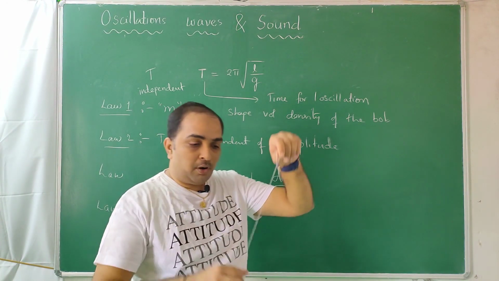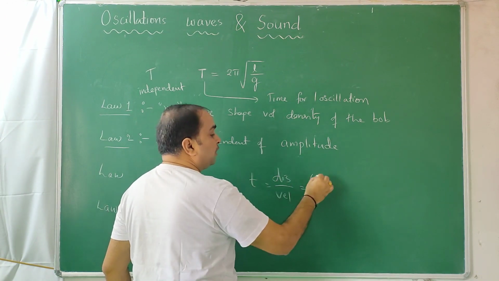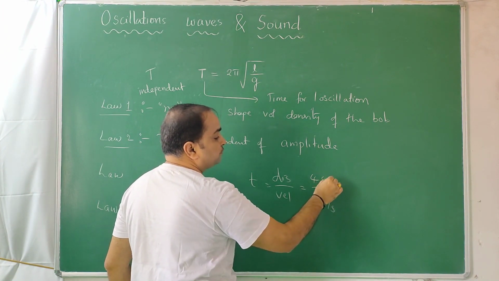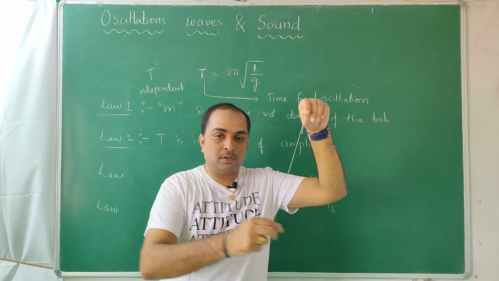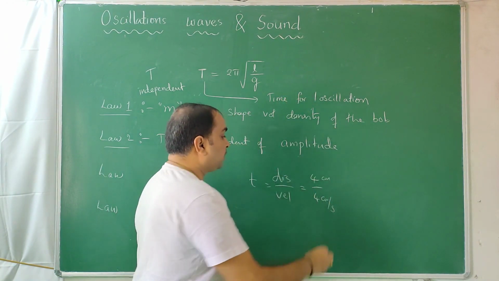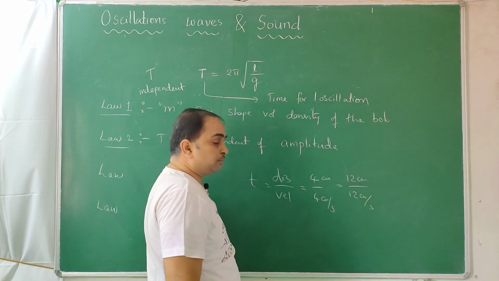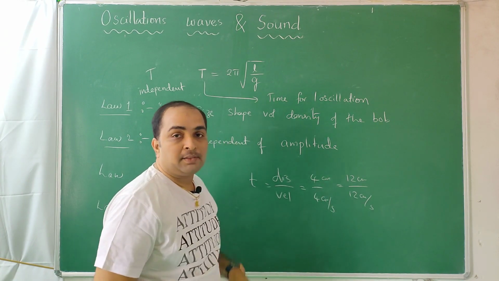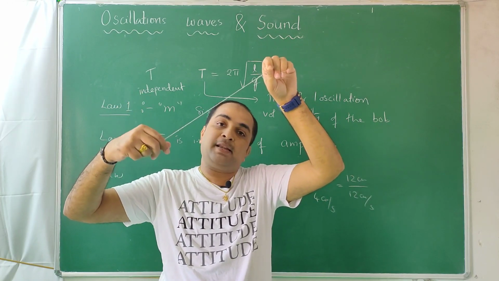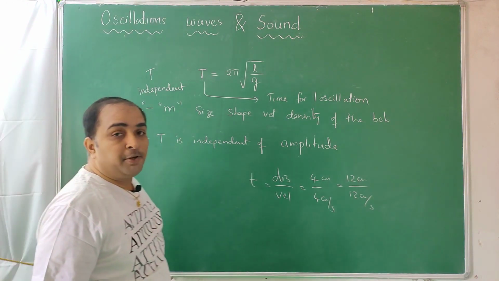When you give a small distance, say 1 centimeter this side, 1 centimeter this side, going and coming back, totally 4 centimeters, it goes slowly with 4 centimeters per second. If you give 3 centimeters this side, 3 plus 3 plus 3 plus 3, so 12 centimeters, it will go with 12 centimeters per second. So again time comes to be the same. That means when you give small amplitude, it goes slowly. When you give large amplitude, it goes fast, but it takes the same time. This is called time period is independent of amplitude.